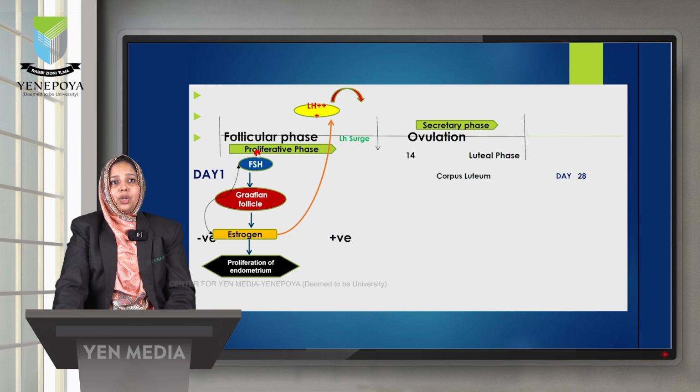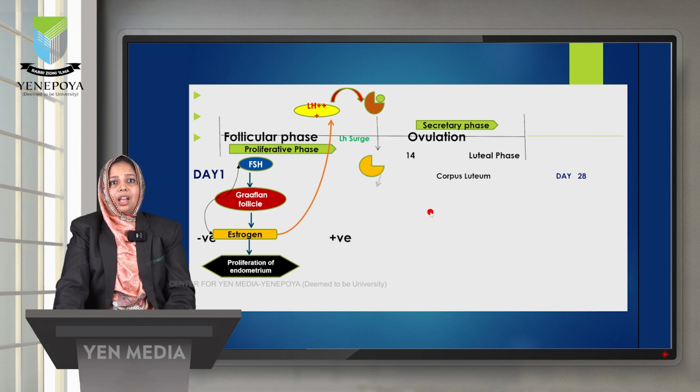After that, in order to reduce the FSH, estrogen produces a negative feedback to the hypothalamus so that the FSH will be reduced, and the estrogen will produce a positive feedback to the pituitary gland, which will produce LH. So there will be an LH surge just before ovulation, just before the 14th day, and after that there will be an LH peak at the 14th day which causes the ovulation.